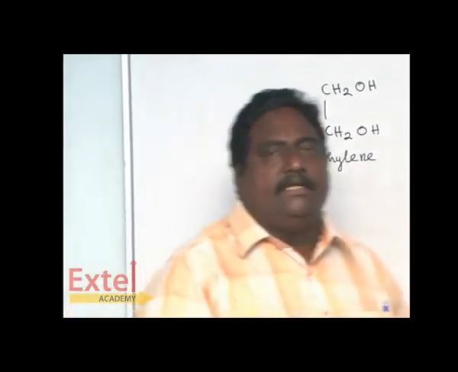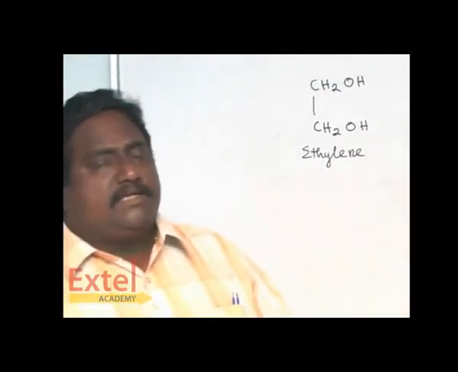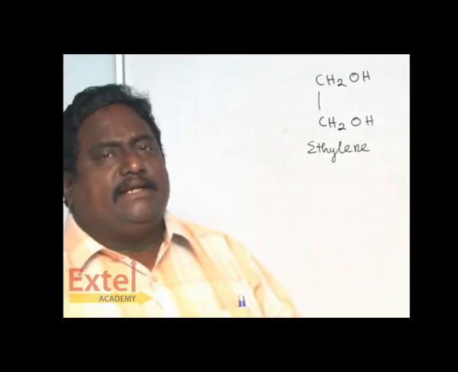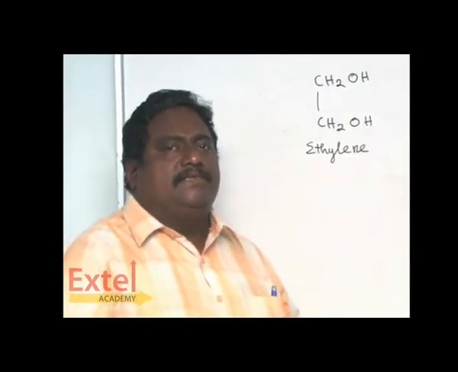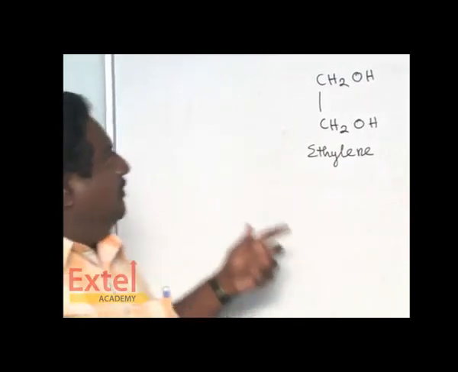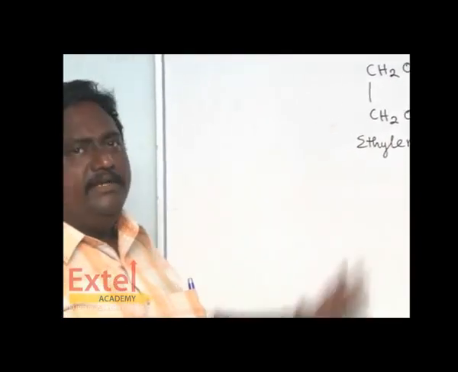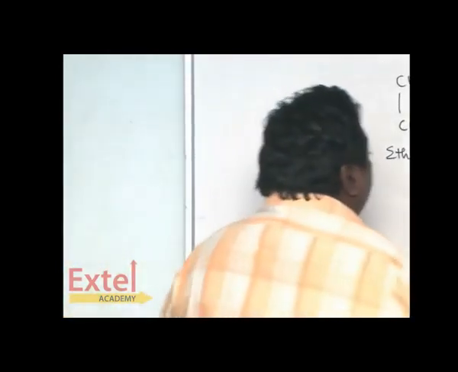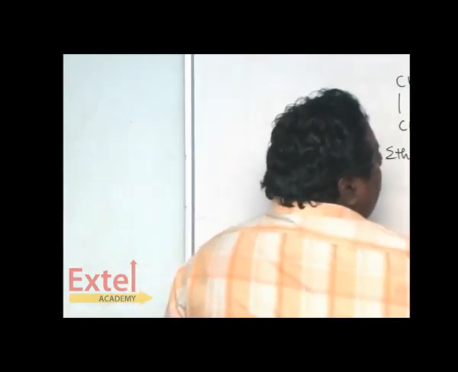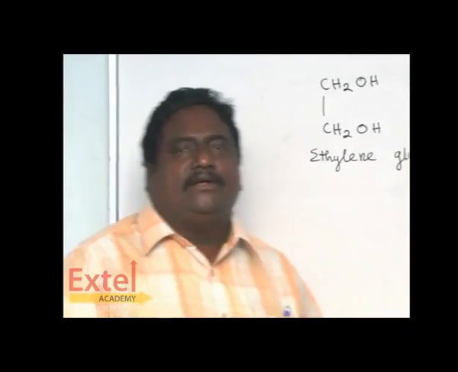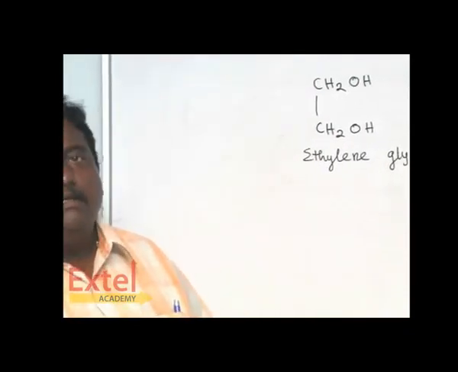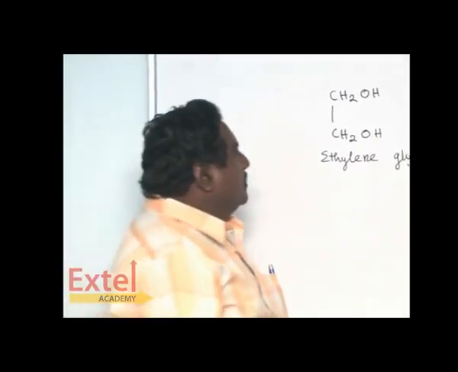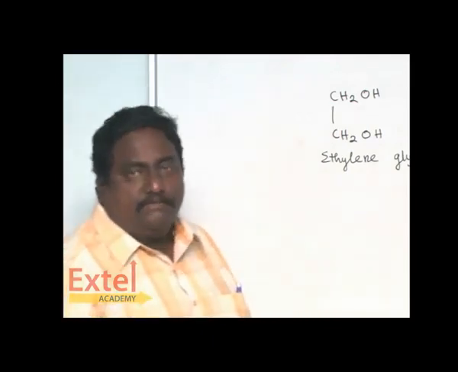It is a simple logic in organic chemistry. It's an addition reaction. Whenever two groups attack two carbons connected by a double bond, one of the bonds breaks. So one of the bonds breaks and you have got a new compound, obtained from ethylene. It is called glycol. Since it is obtained from ethylene, it is called ethylene glycol. It has two alcoholic groups, so it is also called diol, D-I-O-L.